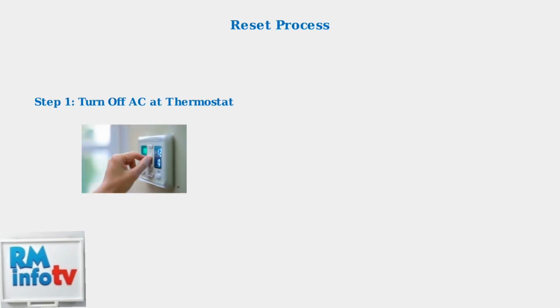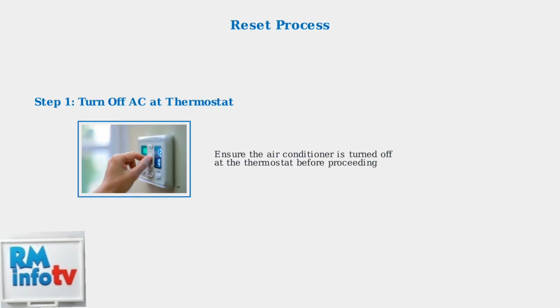Most Trane units don't have a dedicated reset button, so we'll use the circuit breaker method. Here's the step-by-step process. Step 1. Turn off the air conditioner at the thermostat. This is a crucial safety step before working with the electrical system.